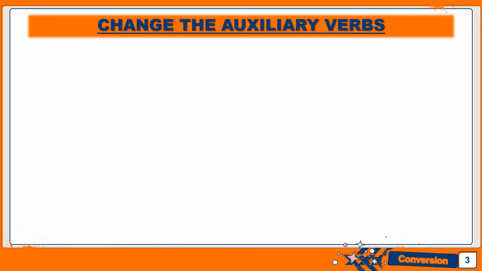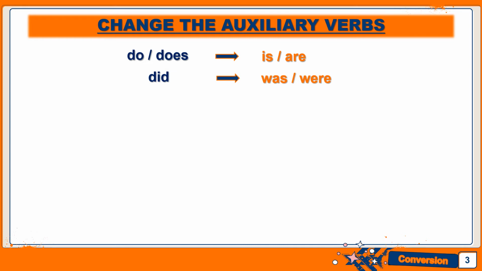Once you have done that, the next thing in an interrogative sentence is to see which auxiliary verb has been used, because most of the time in interrogative sentences we use auxiliary verbs like do, does, did, has, have. Now you have to identify these verbs and change them. How do we change them? If your sentence has do or does, you will change do to is and does will change to are. The next one, did. If your sentence has the auxiliary verb did, you will change it to was or were depending on the sentence.